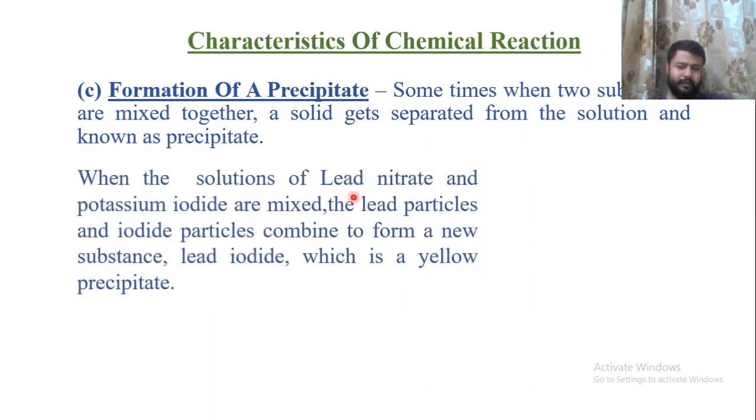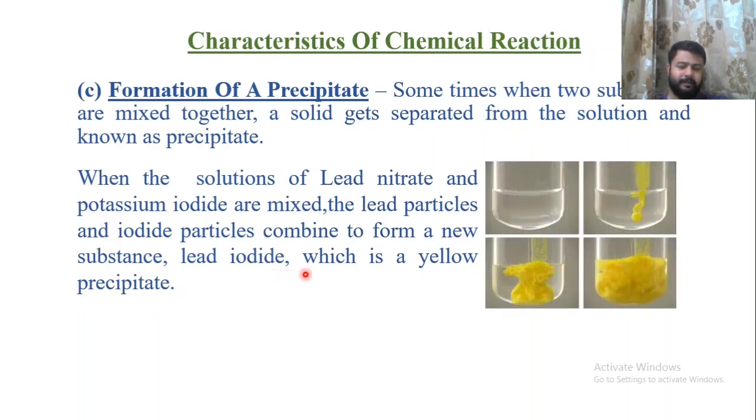When a solution of lead nitrate and potassium iodide are mixed, lead particles and iodide particles combine together and form lead iodide, that is PbI2, which is yellow in color, and there is a precipitate formation of lead iodide. This is lead nitrate, which is white in color. As soon as we mix potassium iodide into the lead nitrate, it converts into yellow color, and all of this yellow is nothing but lead iodide. So again, this is an important part.